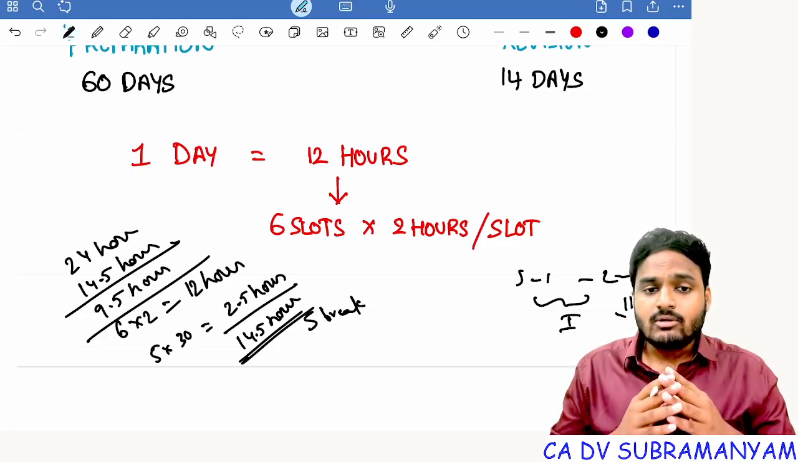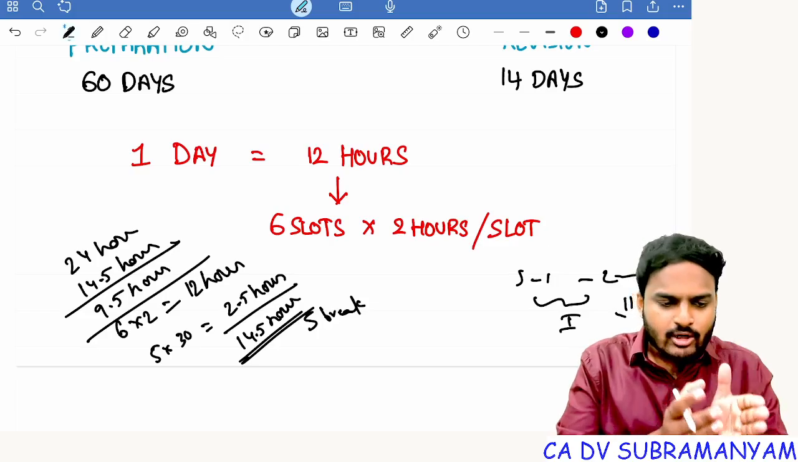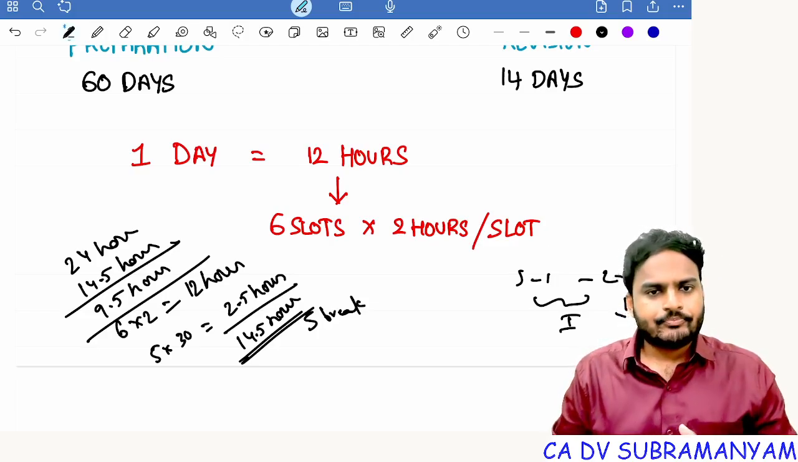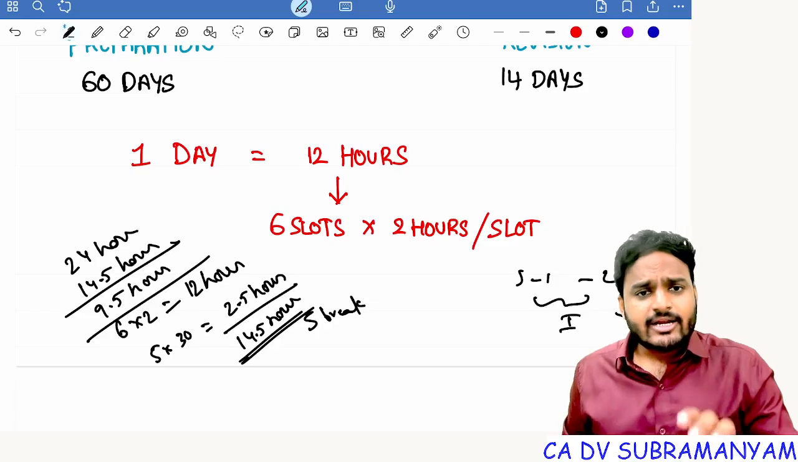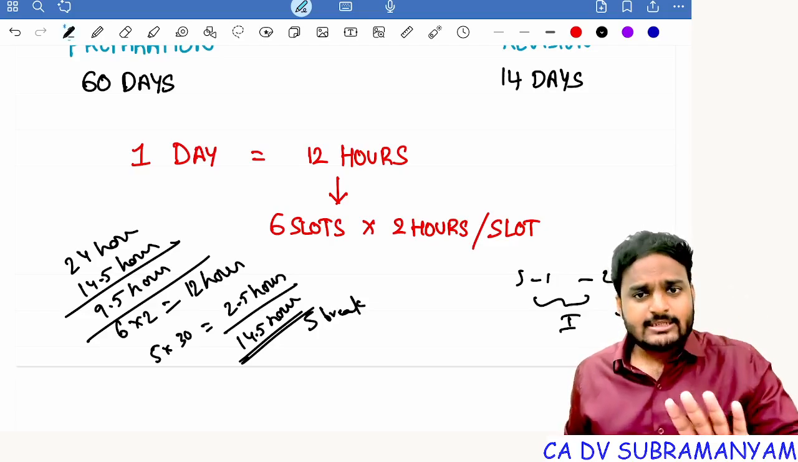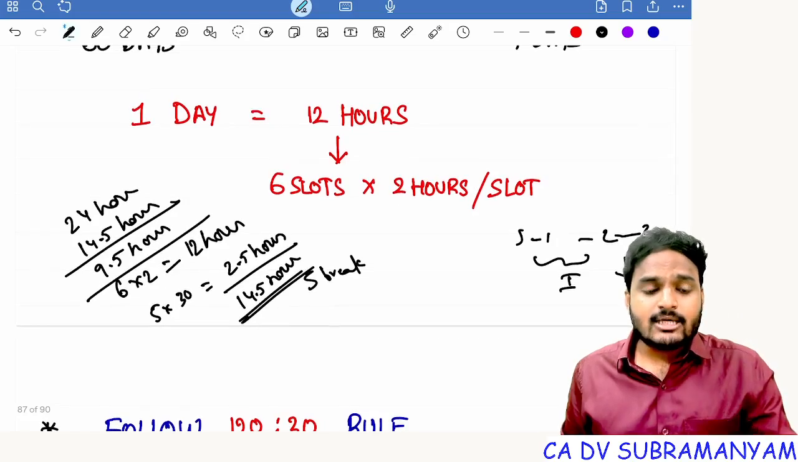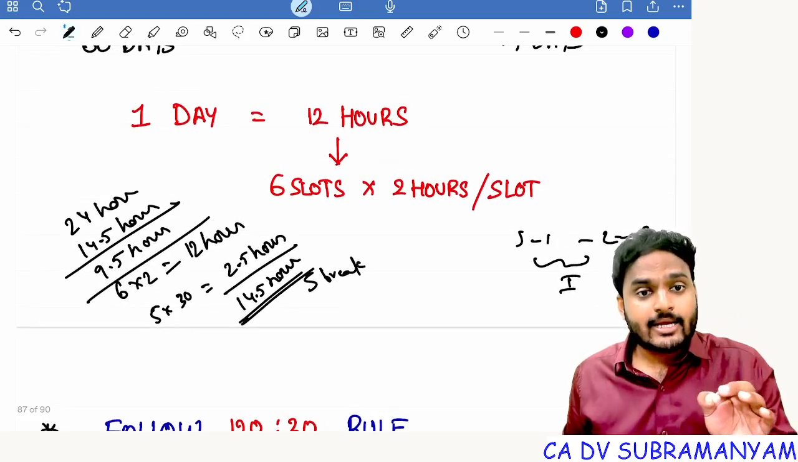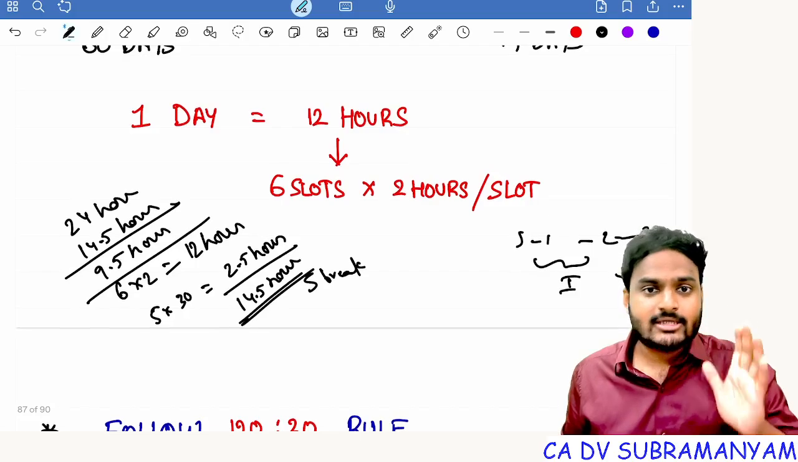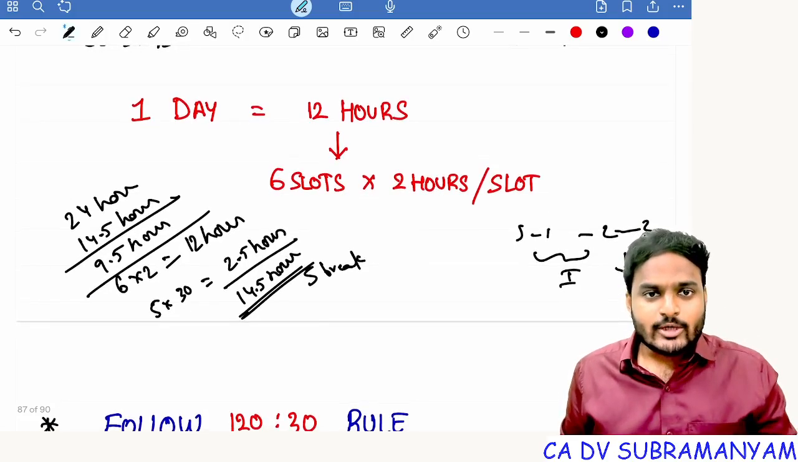Now, when you are reading a theory paper, suppose you allotted a 2 hour slot for a theory paper. So each hour, read only 4 pages. So 2 hours means how many pages? 8 pages you are preparing, and you are preparing it thoroughly. Getting my point, students? Everyone.